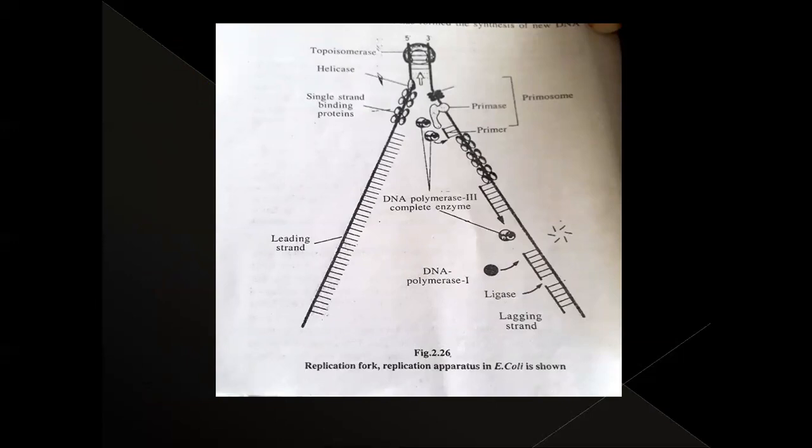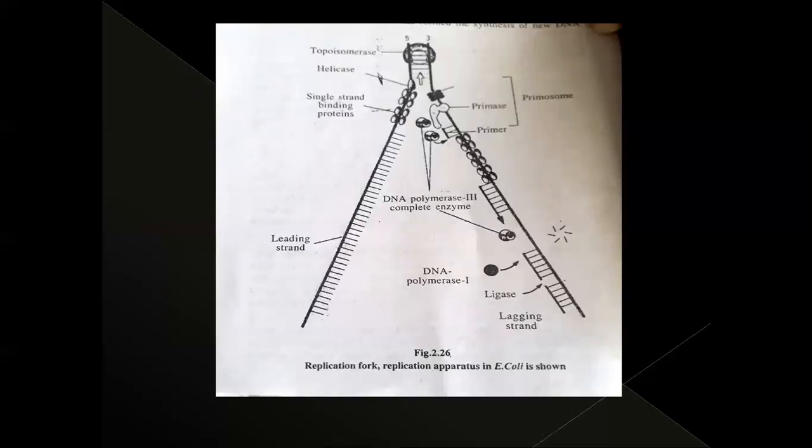So see the image. Here the DNA two strands are unwinding. Here the separation of the two chains of DNA is termed as unzipping, that is unwinding. Unwinding means the DNA is present twisted, in coiling. So due to the helicase, these two strands are separated. That separation of two strands is called unzipping. How are these two strands separated? Due to the breaking of hydrogen bonds which are present between the nitrogen bases.